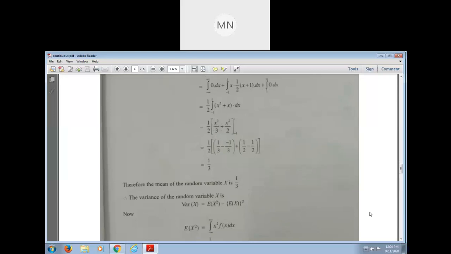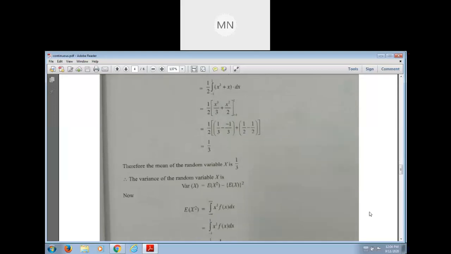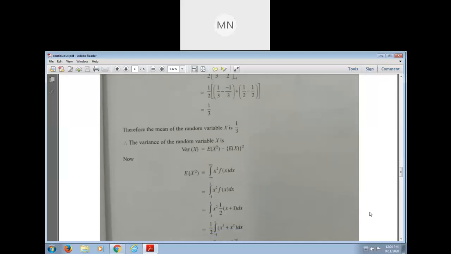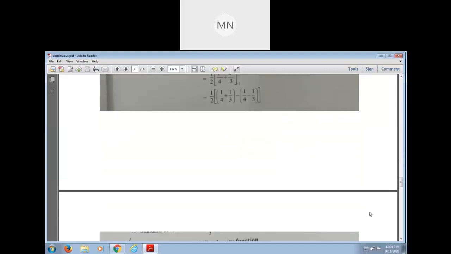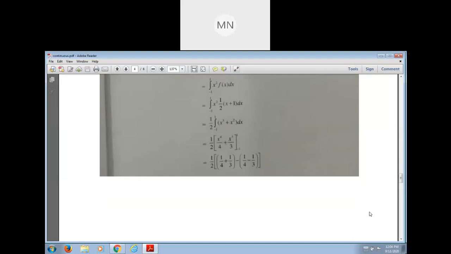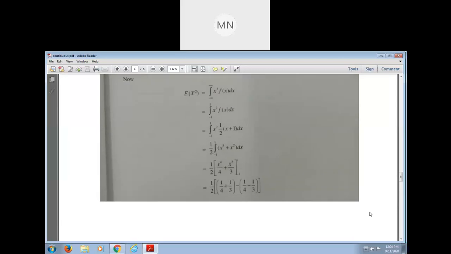Integration from minus infinity to infinity of x square f of x dx. Here x square. After finding the expectation of x square, you get the value of V of x, and after finding V of x, it is easy to find the standard deviation. Try to solve that part.